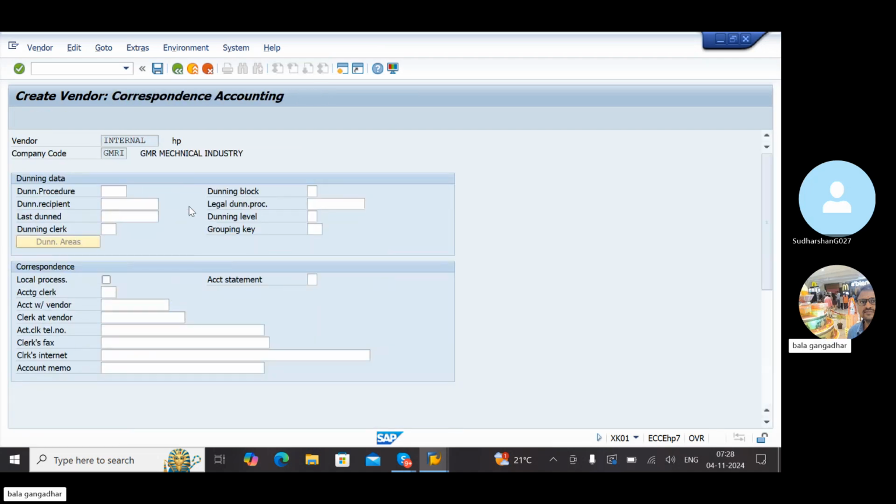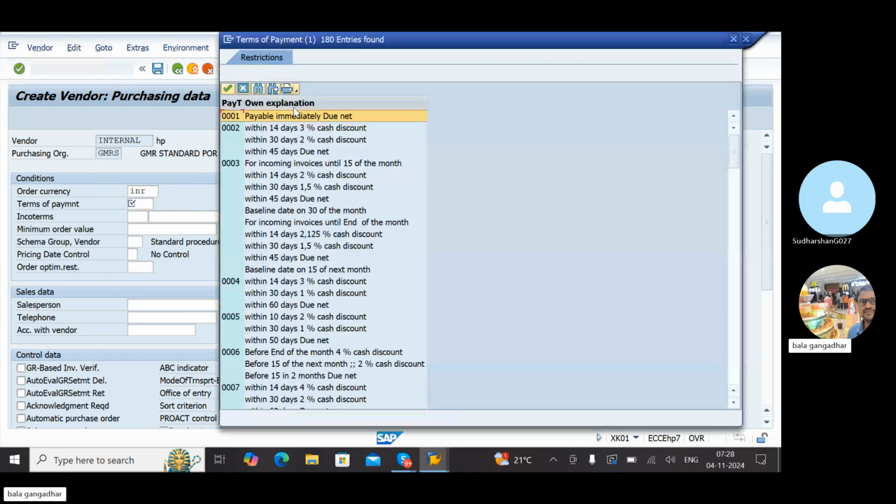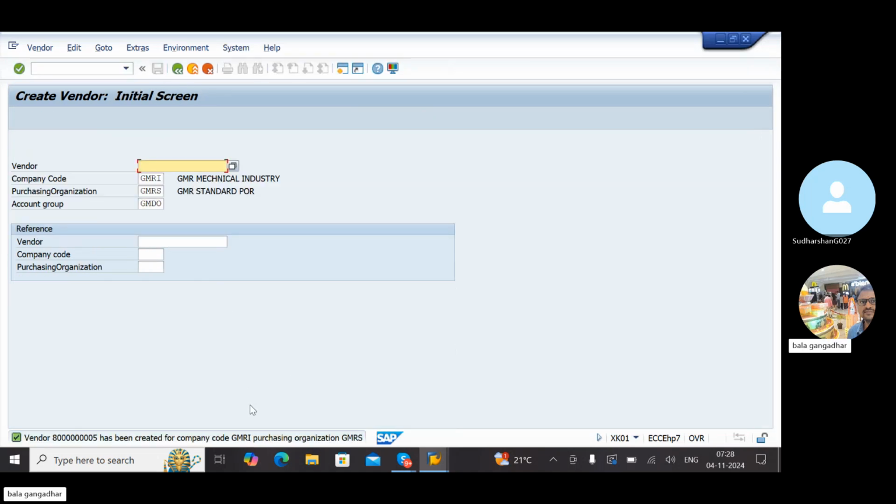Yeah, now it is allowing, but we have to maintain the reconciliation account compulsorily, otherwise we will get errors. How to maintain, I'll show later. Now GMRI is completed.